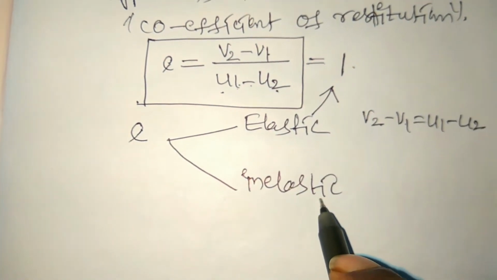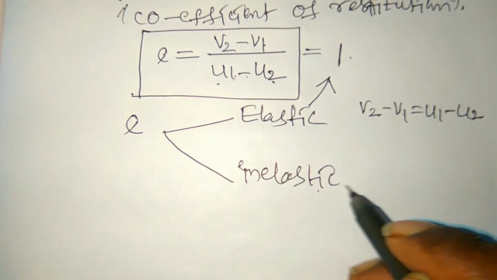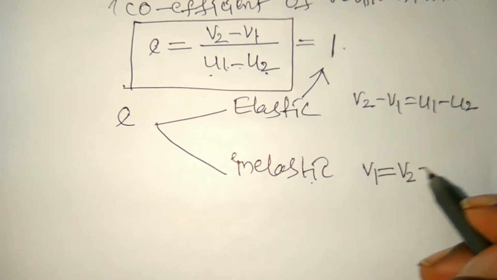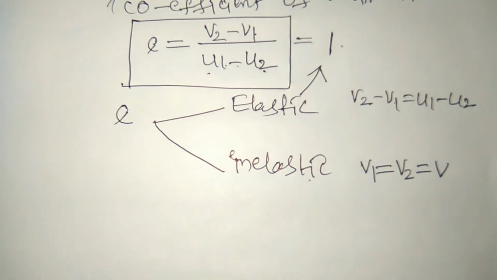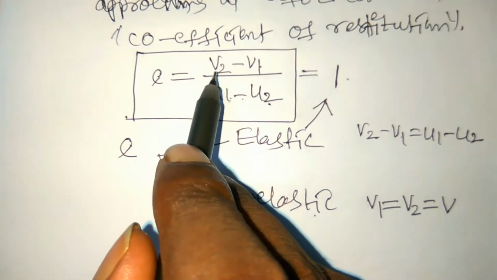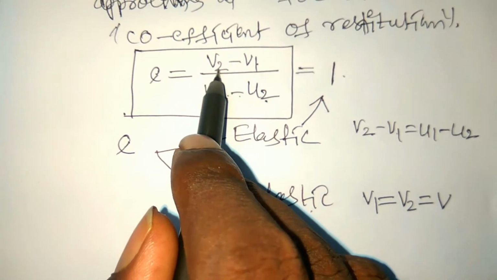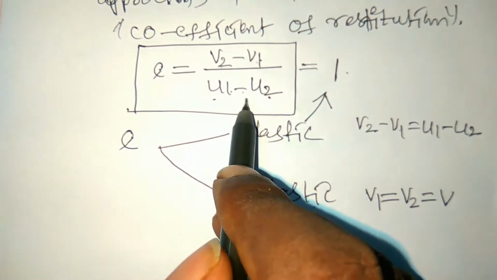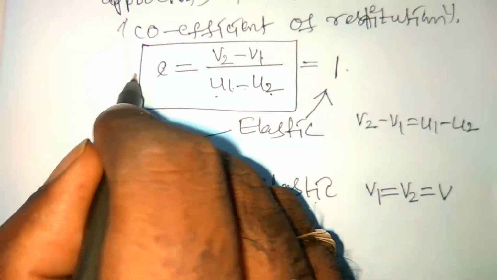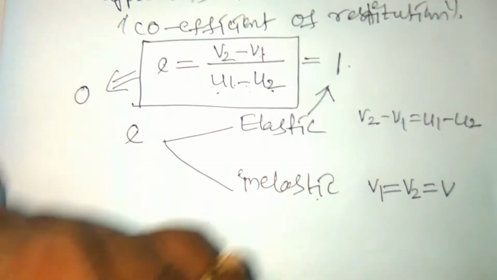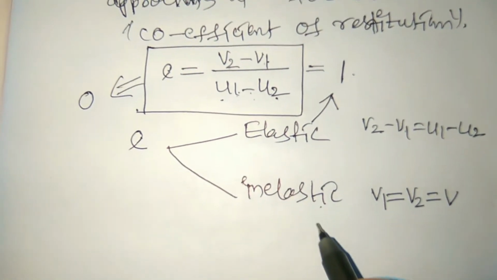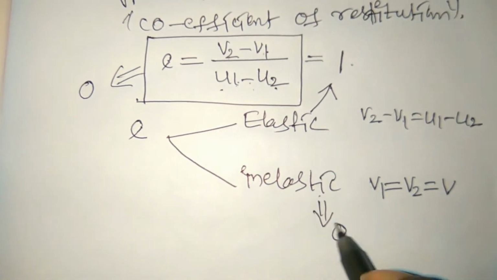But in case of inelastic collision, the final velocities are equal, both are equal. So v1 is equal to v2 is equal to v. Then simply you have to substitute where v2 is equal to v and v1 is equal to v. v minus v, 0. 0 by something is nothing but 0. So in case of inelastic collision, the value of e is equal to 0.